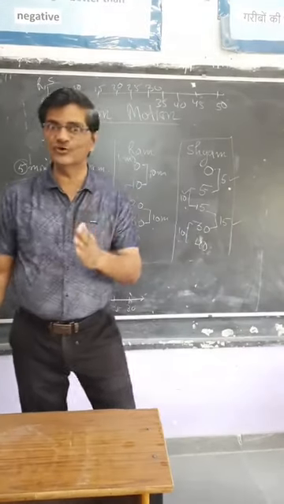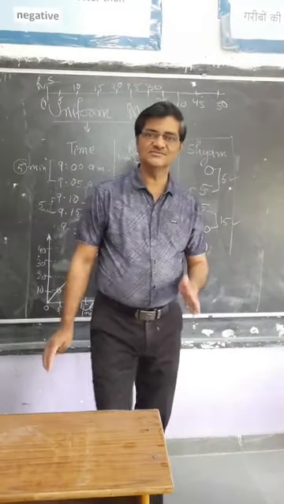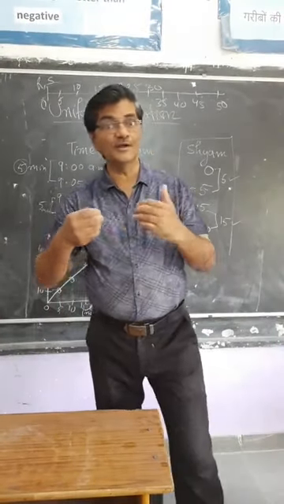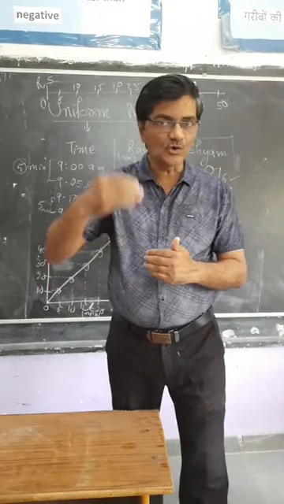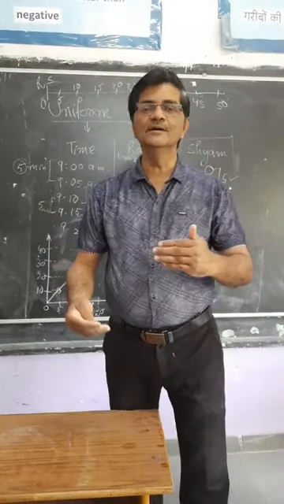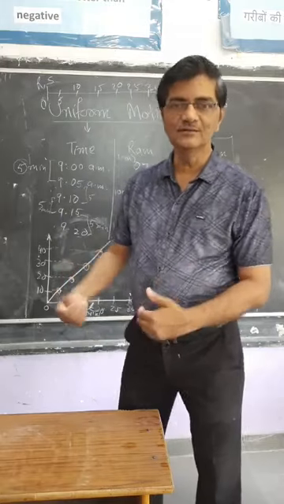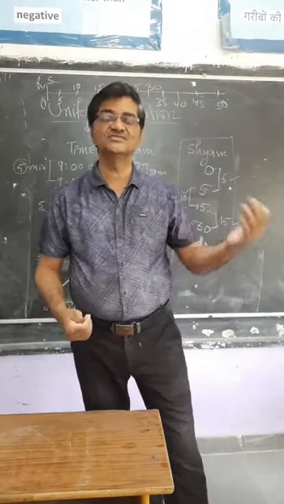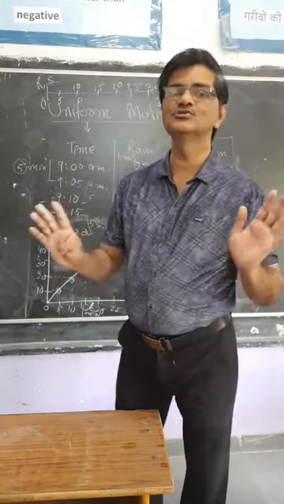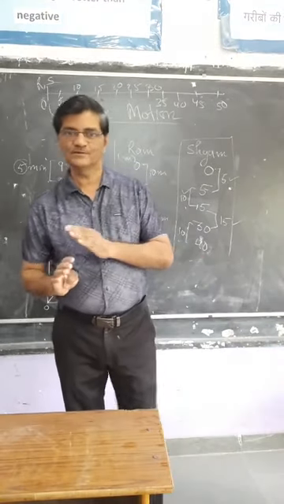So we define uniform motion as: if a body covers equal distances in equal intervals of time, then the motion is said to be uniform motion. Right?